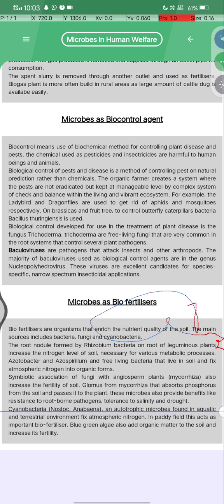The cyanobacteria Nostoc and Anabaena are autotrophic microbes found in aquatic and terrestrial environments that fix atmospheric nitrogen. In paddy fields, they act as important biofertilizers. Blue-green algae are added as organic matter to the soil and increase its fertility.